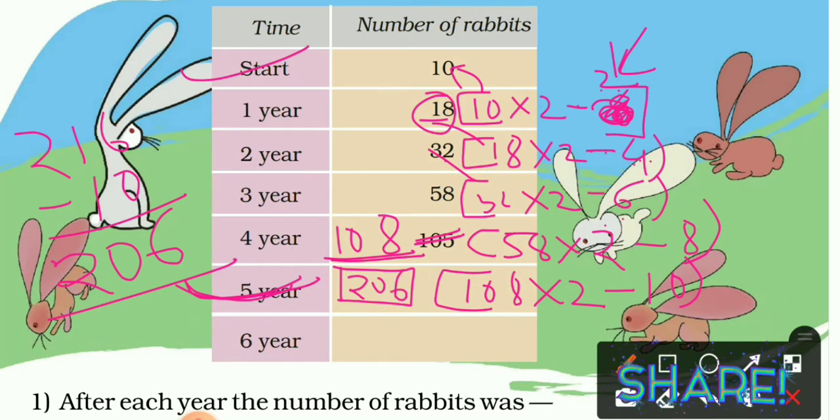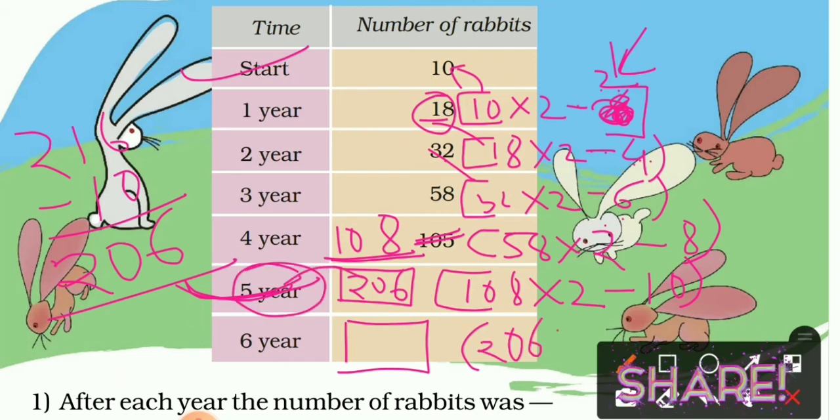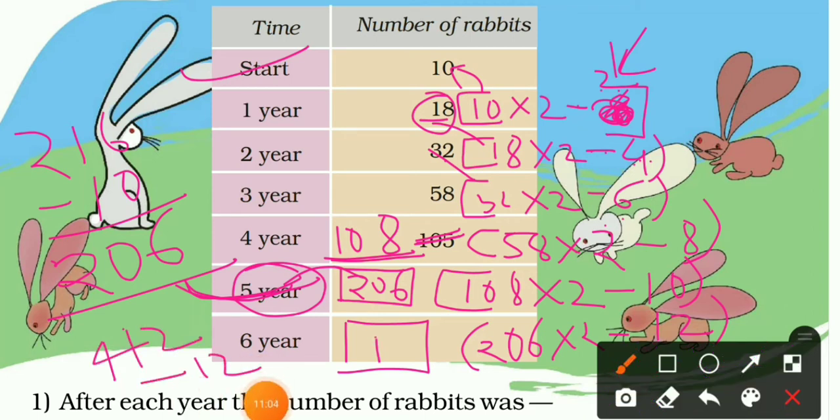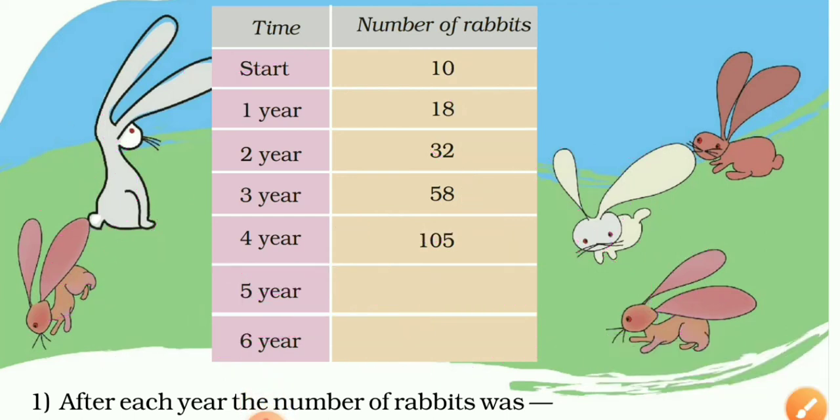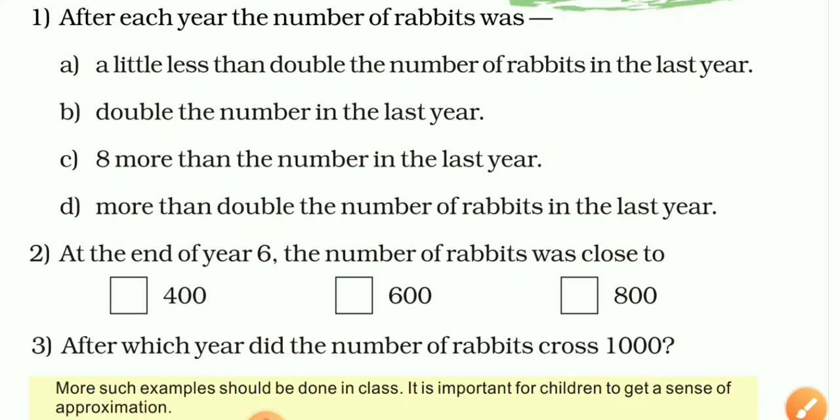Now at the last, in the 6th year, which number will we get? We don't know. For that, you have to do the same thing, write the number of rabbits from the 5th year. So it is 206, multiply by 2 and subtract from 12. Clear? So it will be 412 and minus 12, so you will get directly 400. Clear? So in the 6th year it is 400. Now next, let's answer some questions.